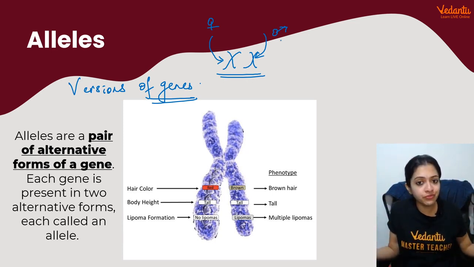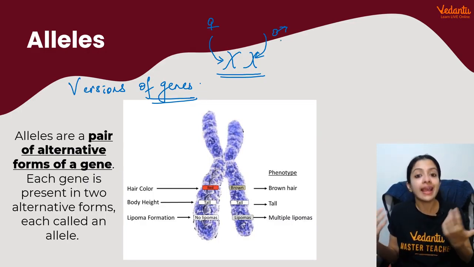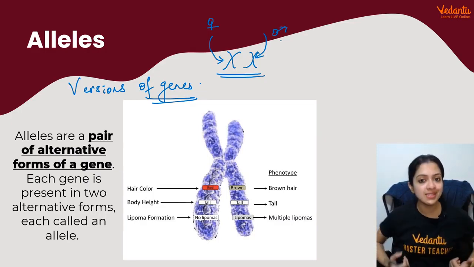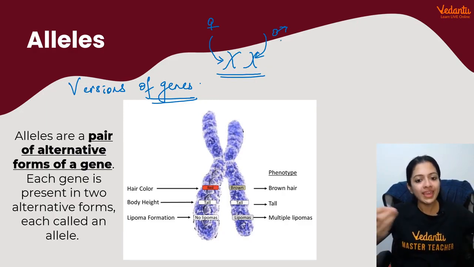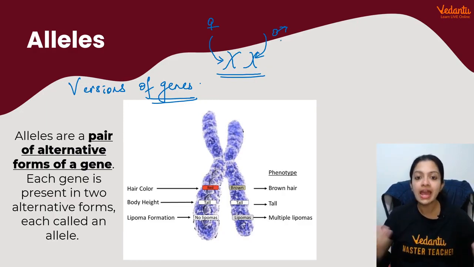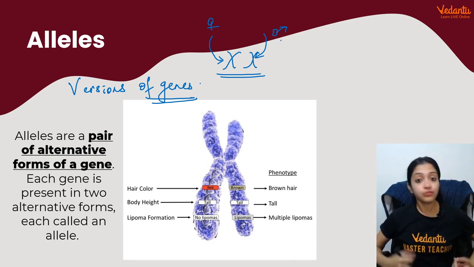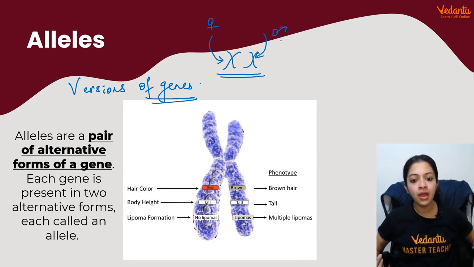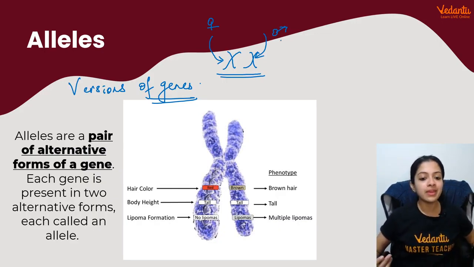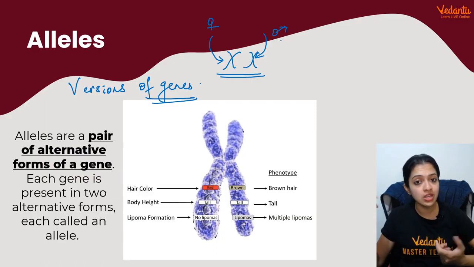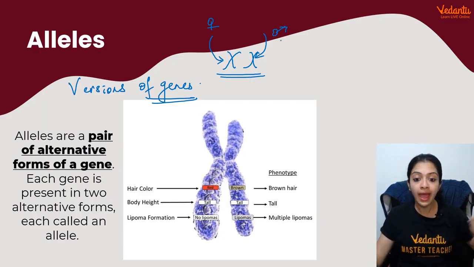So where is the difference? What makes you you and what makes me me? It is the alleles which are present on them, because we inherit the versions of genes from our respective parents. For example, I may inherit the red hair color from my mom and maybe brown hair color from my dad, right? Maybe I might inherit a tallness allele from my mom, and again a tallness allele from my dad.